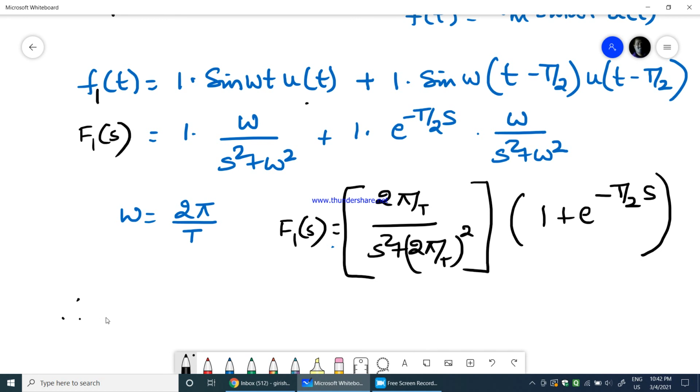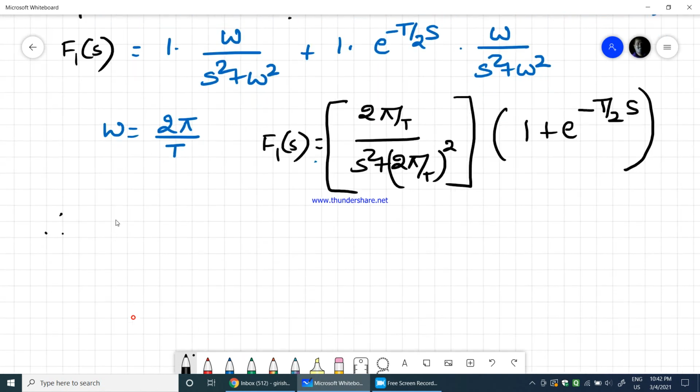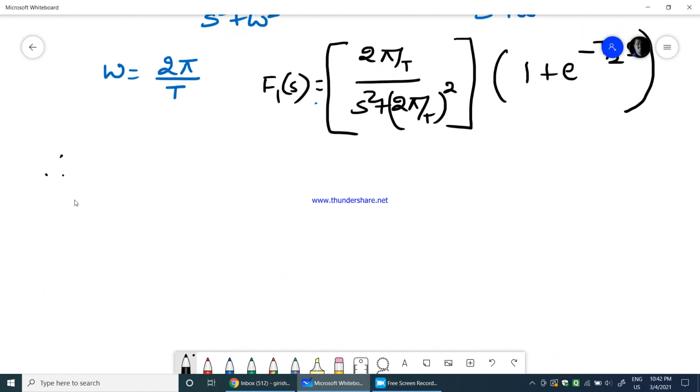So the total Laplace transform f of s would now be equal to f1 of s divided by 1 minus e power minus Ts, where T remains T because one full period is T for this half wave rectifier sine wave.